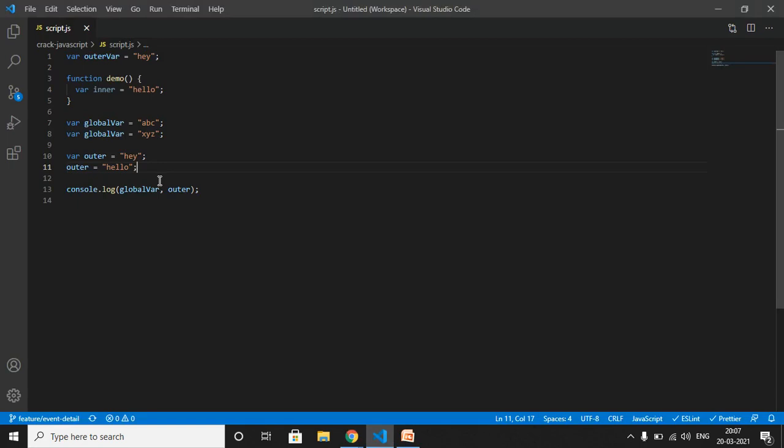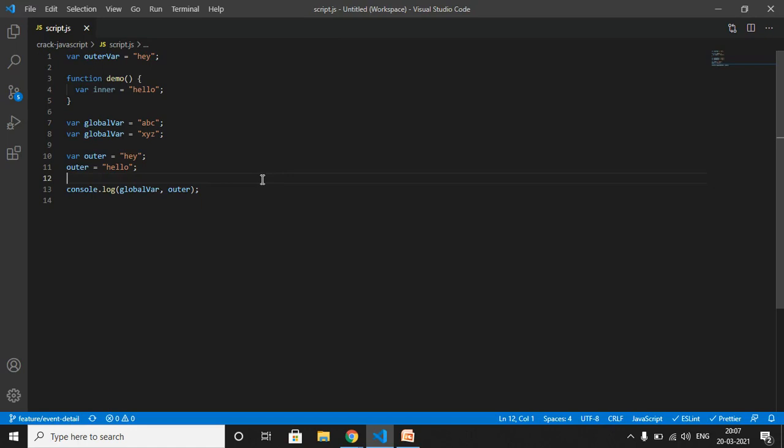So as I said previously, variables which are declared using var can be redeclared and can be updated as well. Here we are redeclaring our variable with the same name global var, and here we are updating the value of outer, which is declared using var. I hope you are clear about var now.